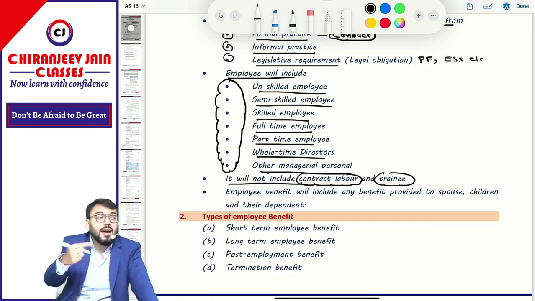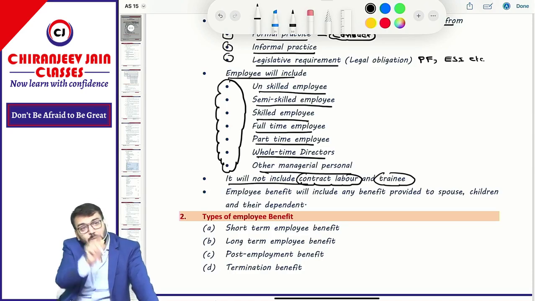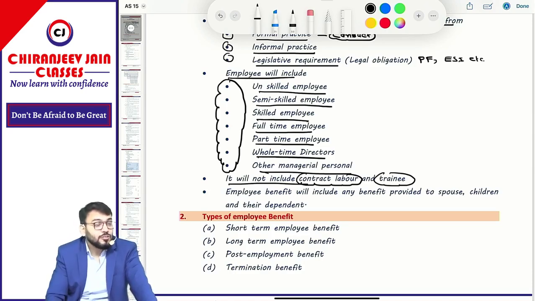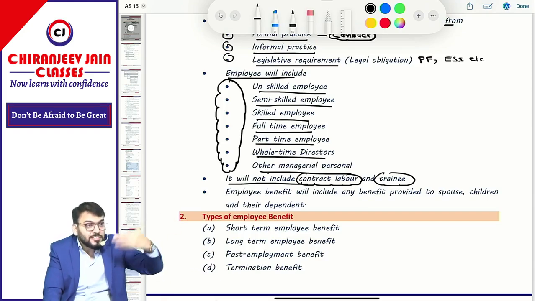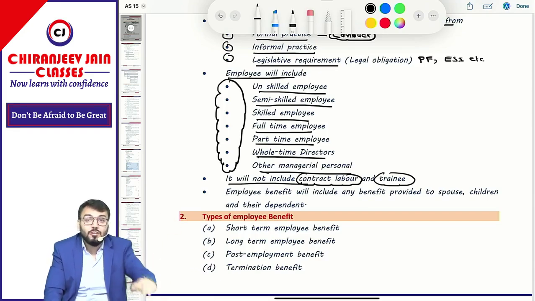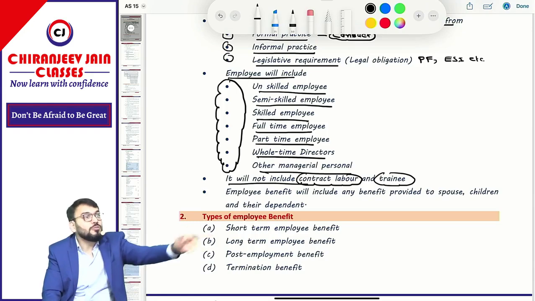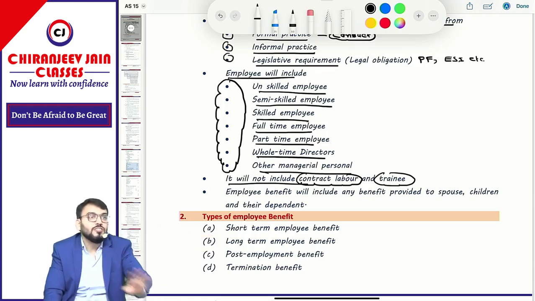They are not under our payroll, we pay the agency only, so they are not covered in this chapter.